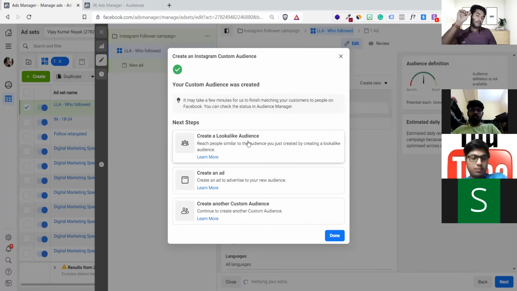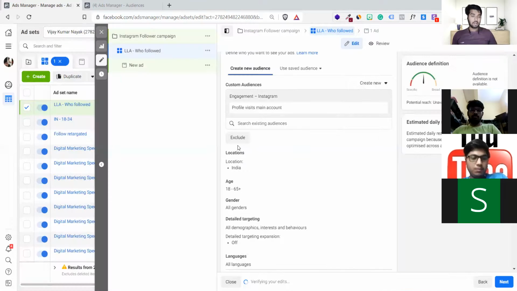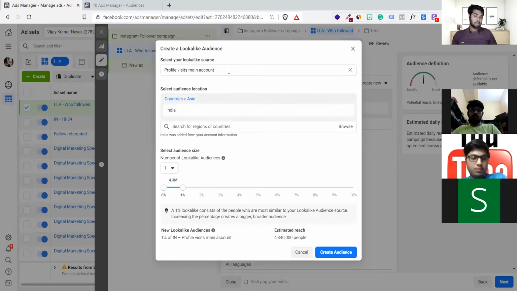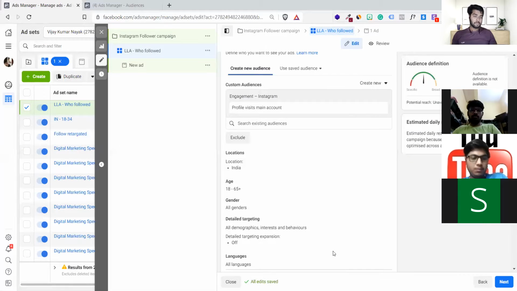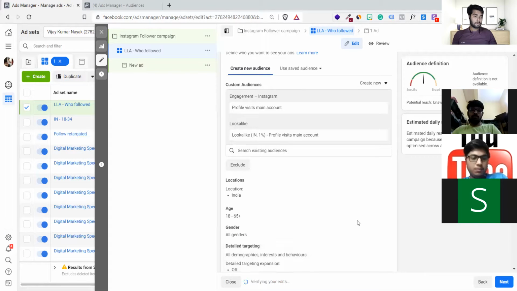Now I will select this, create a lookalike. I will say bring me more people who are interested in watching my profile, similar to them. Again it asks what the percentage should be, 1%, 2%, 3%. I'll stick to 1% again, and I'll hit this. Cool, it is added now. Can you see it, guys? It is added.